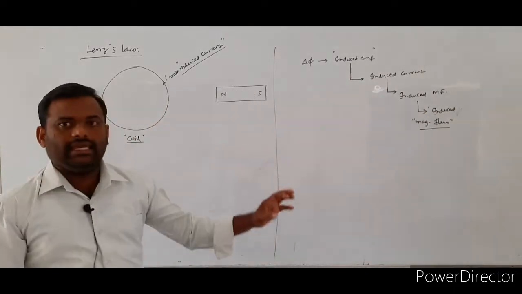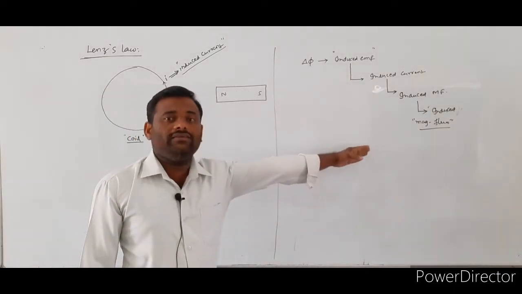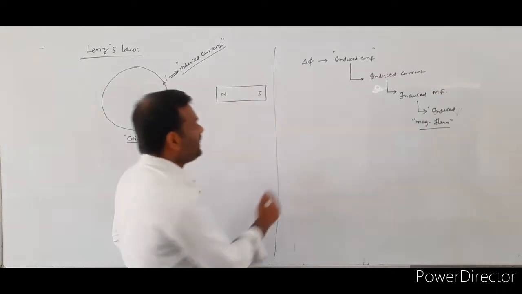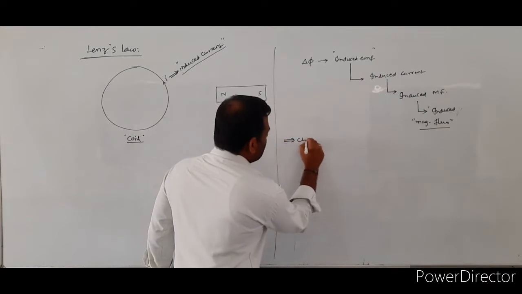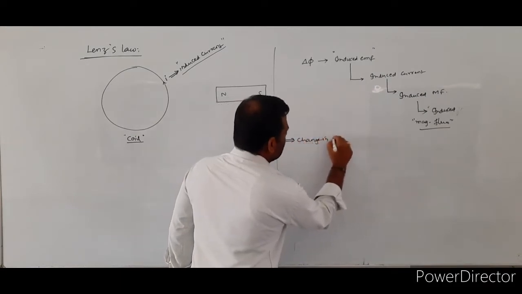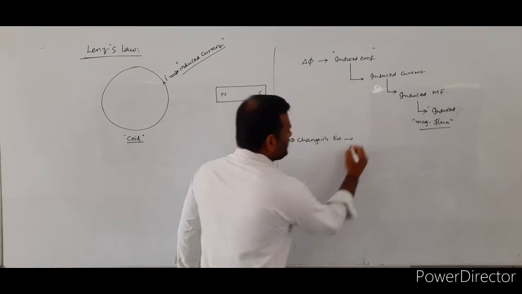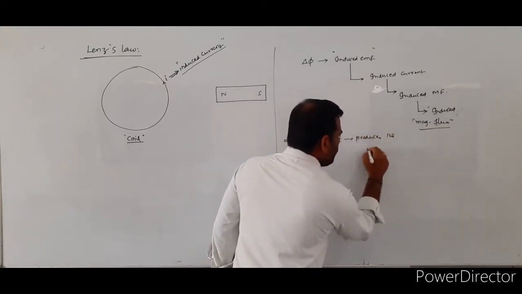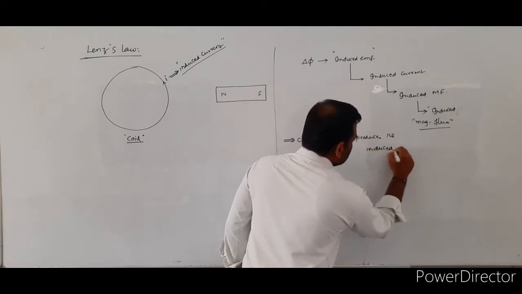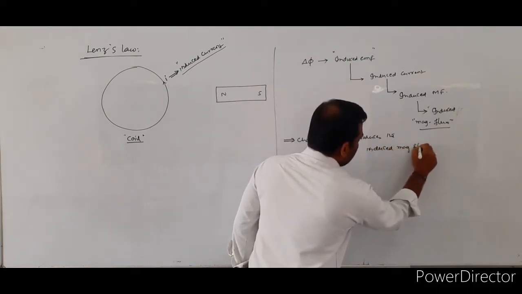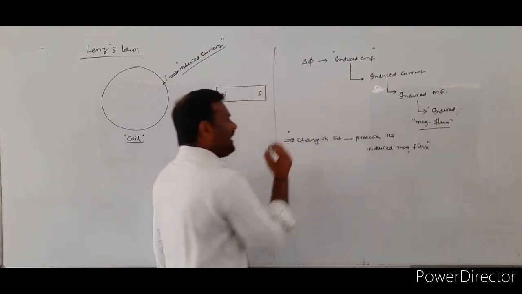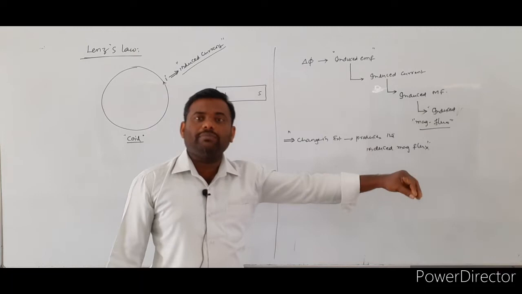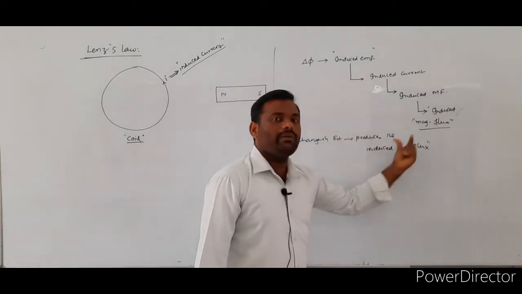So finally, what physical quantity did we achieve here? The change in external magnetic flux finally produces induced magnetic flux.